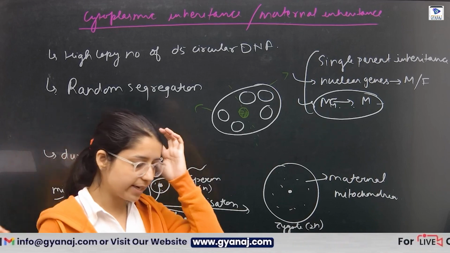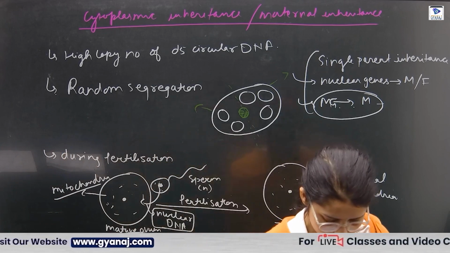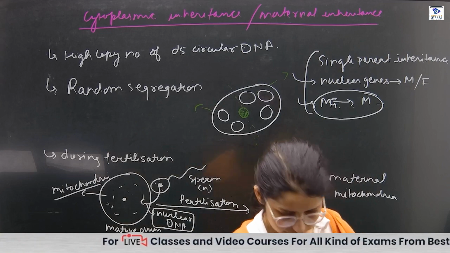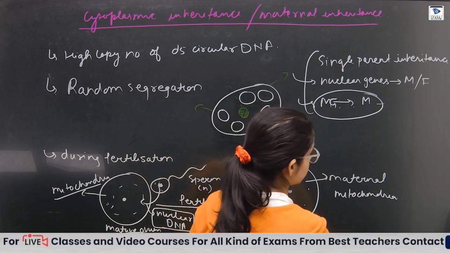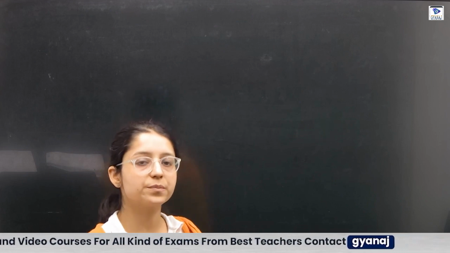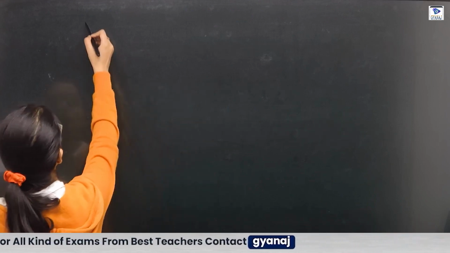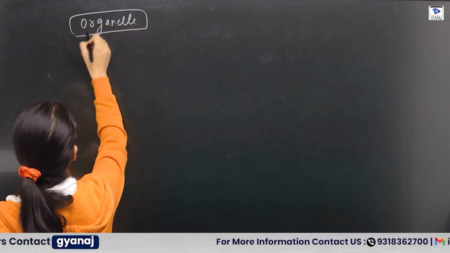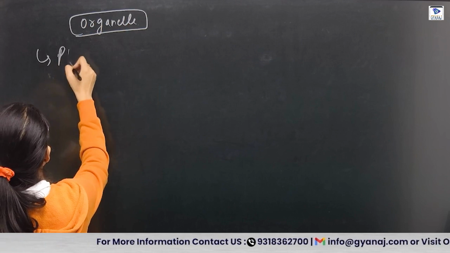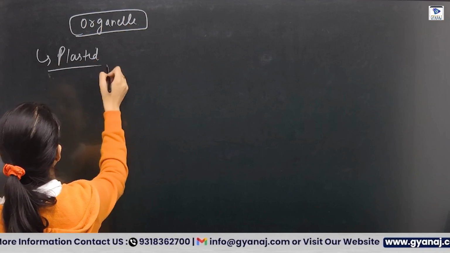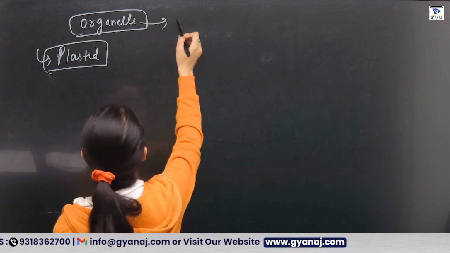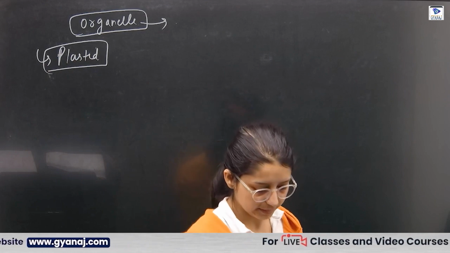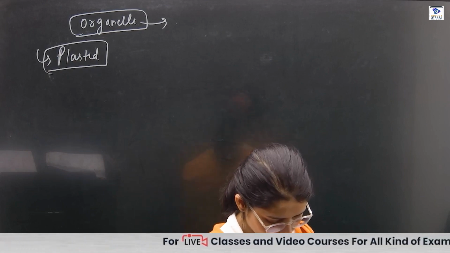Now let's understand our second organelle, the chloroplast. Chloroplast is an organelle. It is a type of plastid; there are different types: chloroplast, chromoplast, and the third one, the leucoplast.